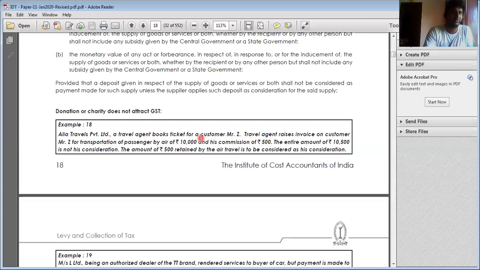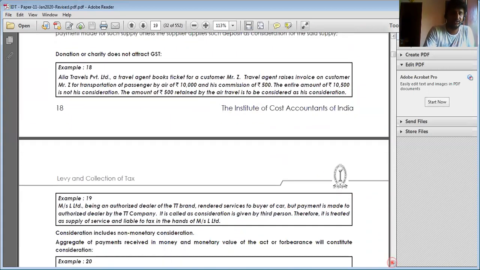So the entire amount of rupees 10,000 is not a consideration here. He is acting as an agent, a principal and agent relationship. Only the commission will be chargeable. If the ticket has been booked on behalf of such person, the tax is not charged on the entire 10,500. It is on the 500.